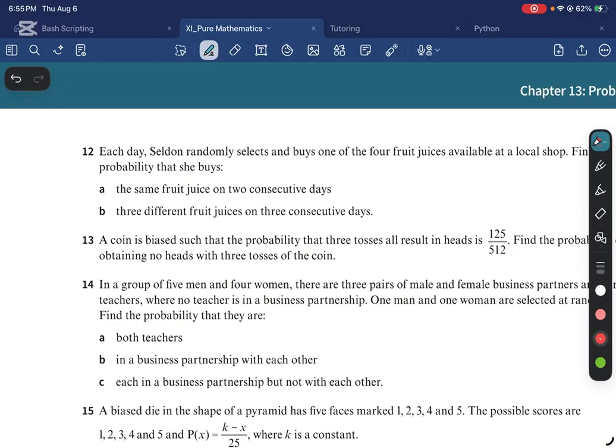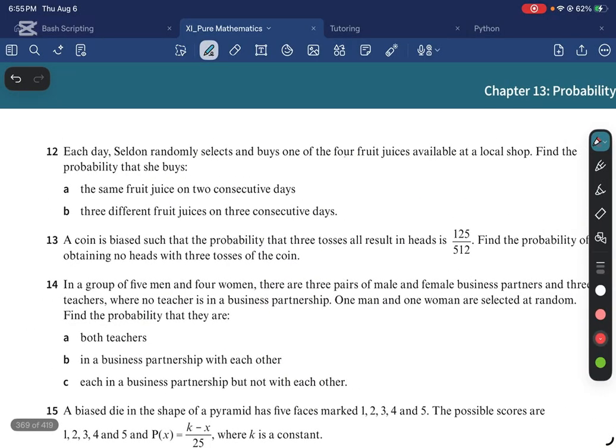Each day, Selden randomly selects and buys one of the 4 fruit juices available at a local shop. Find the probability that she buys the same fruit juice on 2 consecutive days. All right. So let's think about this.